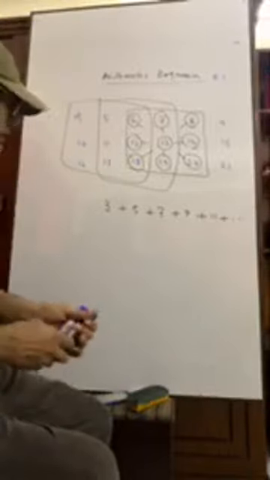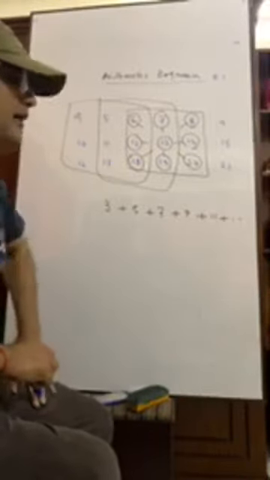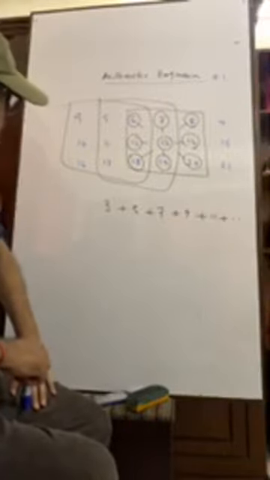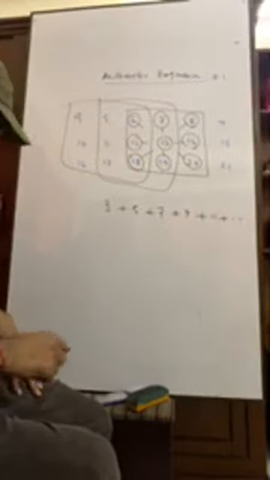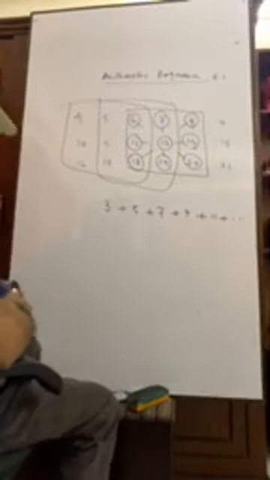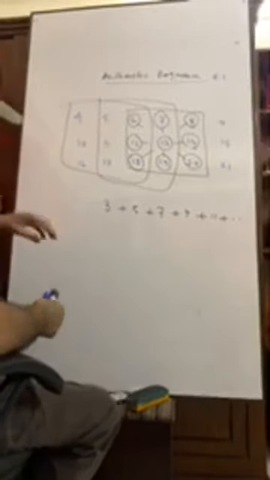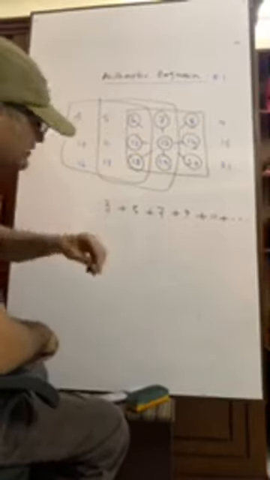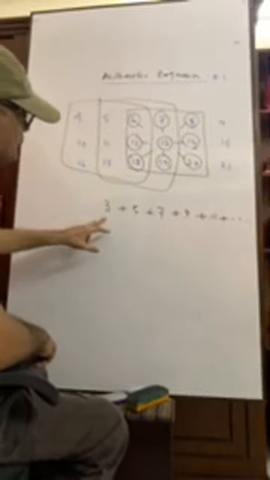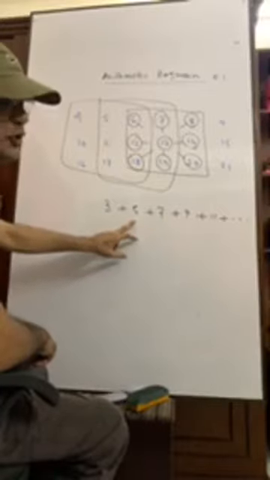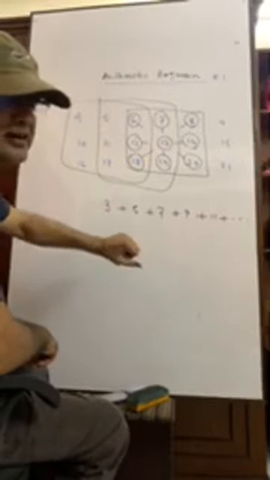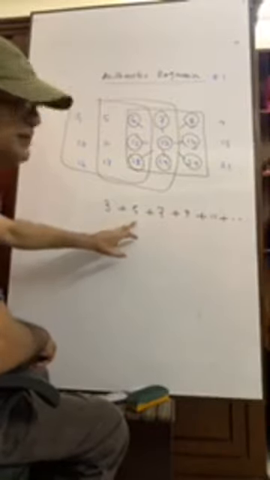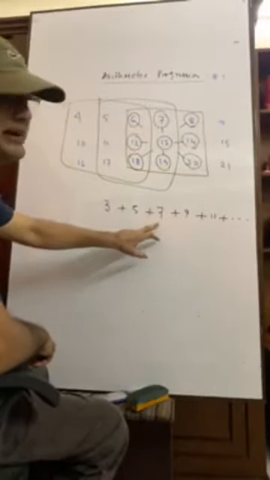Though it is given in exercise 13.1 of your math book, try to understand. Everywhere you will get a common difference. 5 minus 3 is 2, 7 minus 5 is 2, 9 minus 7 is 2, which you did in the class 8 pattern exercise.